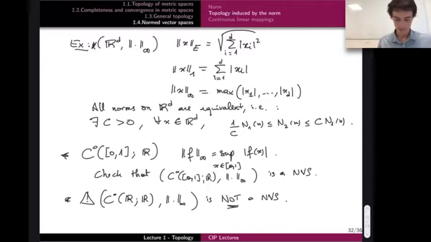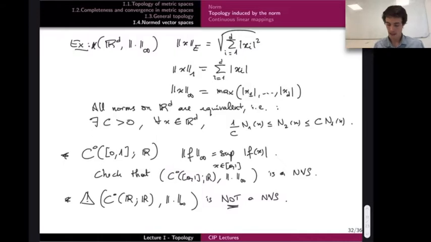Okay. One more thing perhaps that we will see in the following is that in finite dimensions, all linear mappings are continuous. So let's say if I have a linear mapping from Rd to Rm, whatever d and m are, finite, any linear mapping is continuous.